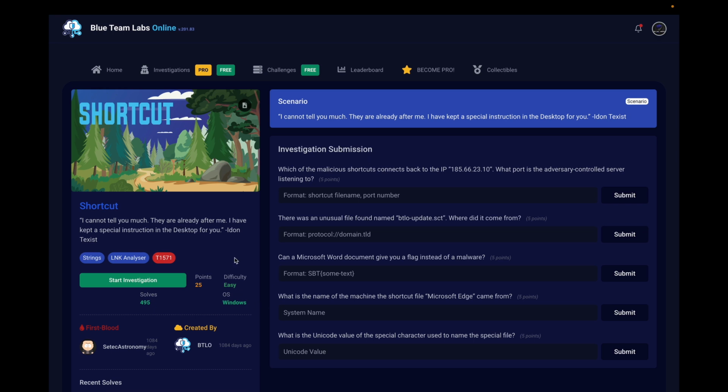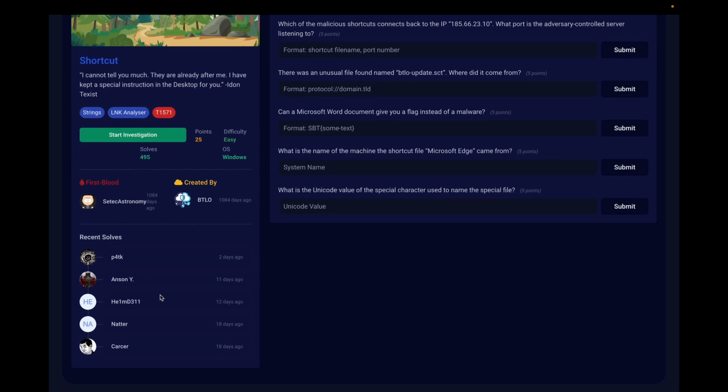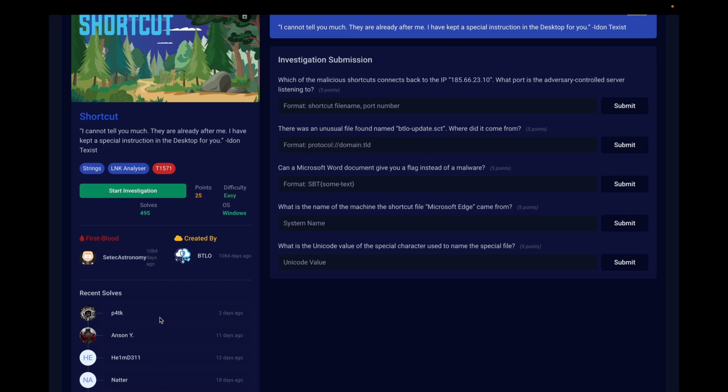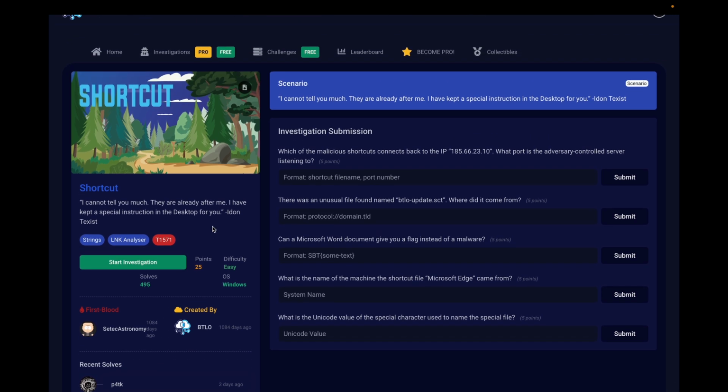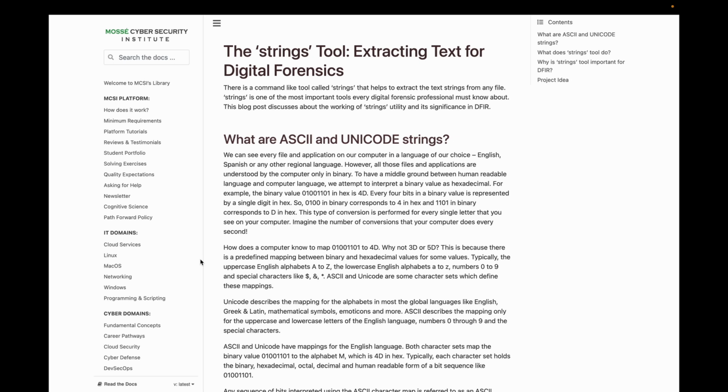So, it looks like an easy lab. A couple of solves, and three years old potentially. Before we jump into this lab, I'm gonna boot it up. While that's being booted up, I want to talk about three main things to help us in this lab.